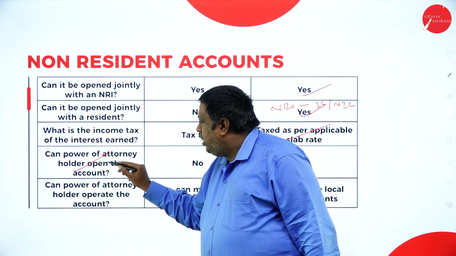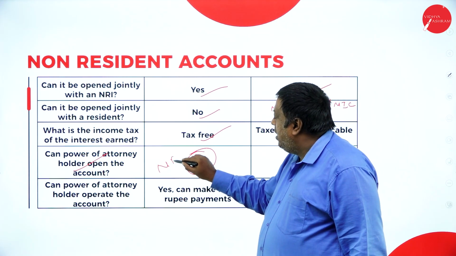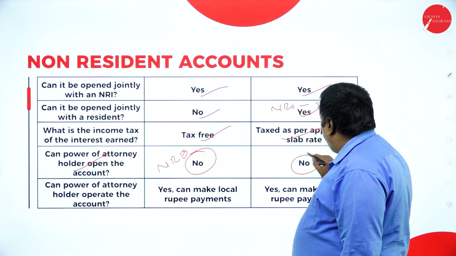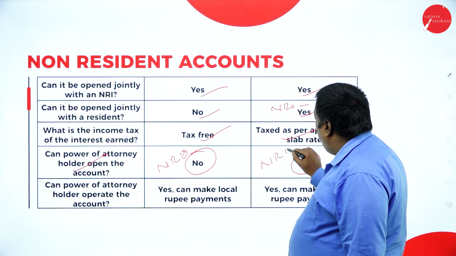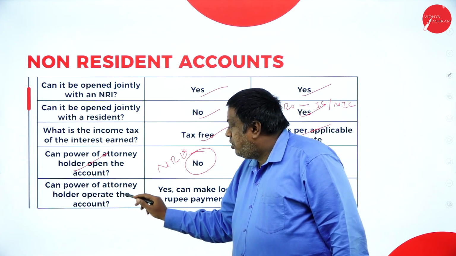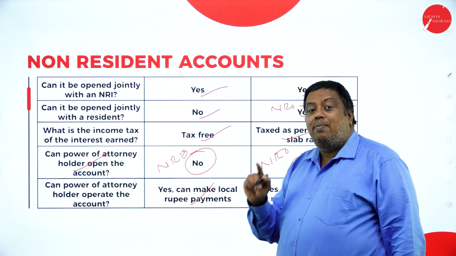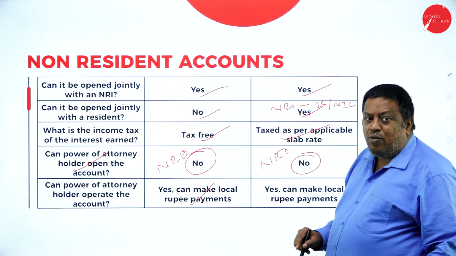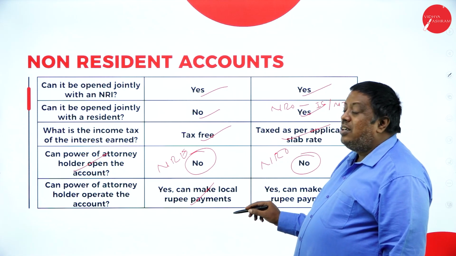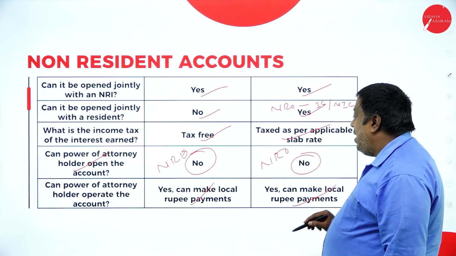Can a power of attorney holder open the account? No, they're not going to allow. NRE cannot be opened with the help of power of attorney. But even for NRO, they're not going to allow any account to be opened with the support of power of attorney here. Can a power of attorney holder operate the account? Yes, he can maintain the account for local payments. Means within India, if he wants to make any payment, he can make use of this account, but he cannot transact abroad with this account or open an account here. Yes, can make all local payments.